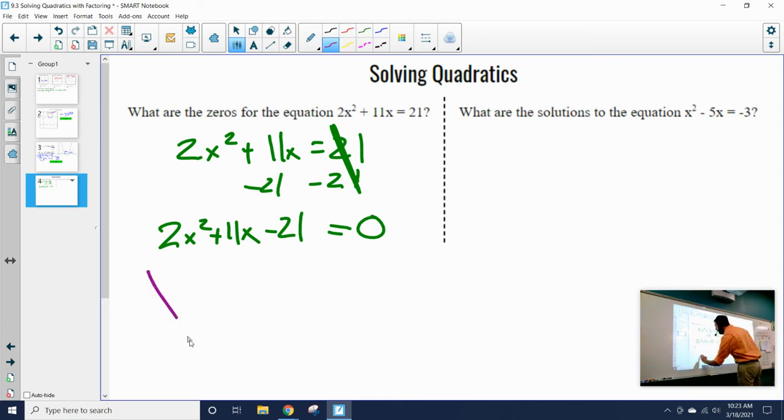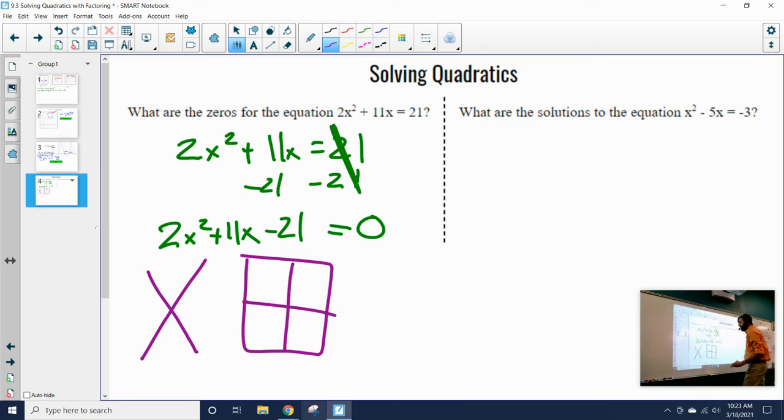I can create my box and my diamond, or my box and my x, and I could solve. So in my numerator, I put my negative 21 times 2x squared, which is going to give me negative 42x squared. On the bottom of my x, I'm going to put my 11x, my middle term. And I have to think, okay, what are two numbers that multiply to get negative 42, add to get 11? These ones are a little bit harder to come up with off the top of your head, but we can come up with 14x and negative 3x, which multiply to get negative 42x squared, and then add to get 11x. So I know 14x and negative 3x are going to be my two factors.